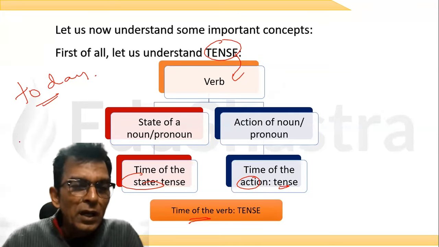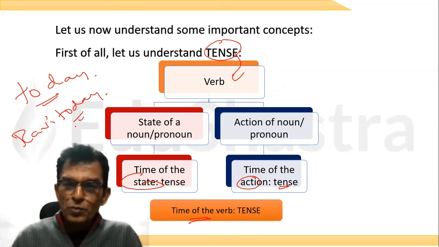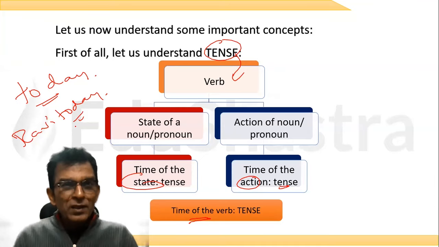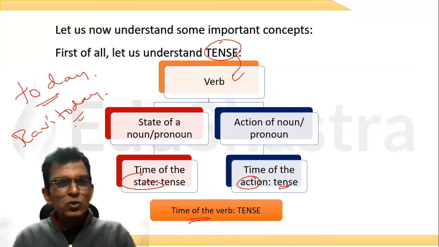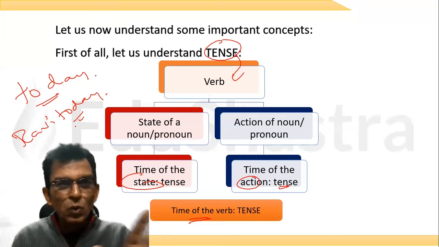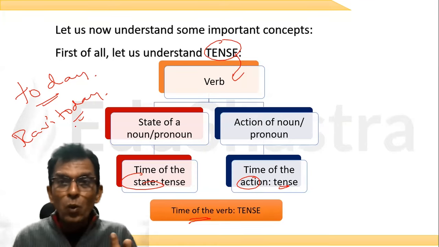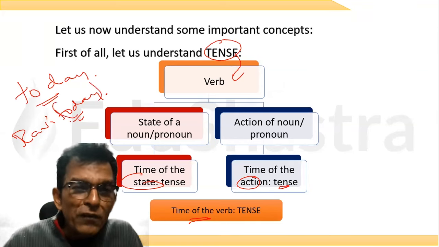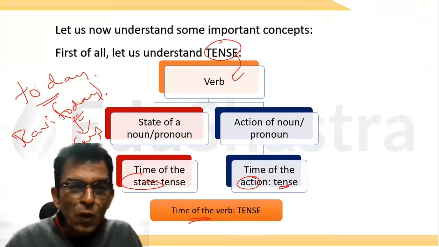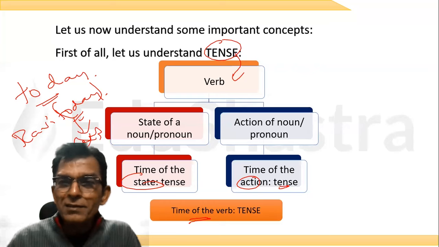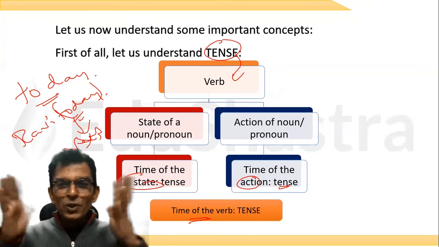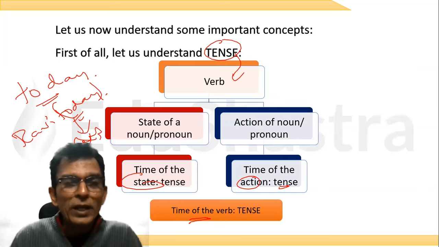Ravi today. Is there any action? No. Is there any state? No. Which means today is not able to do the function of a verb. So if there is no verb, how will you get tense? There is no tense in today.